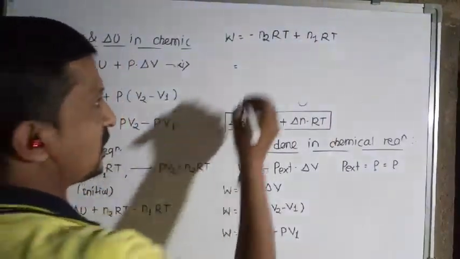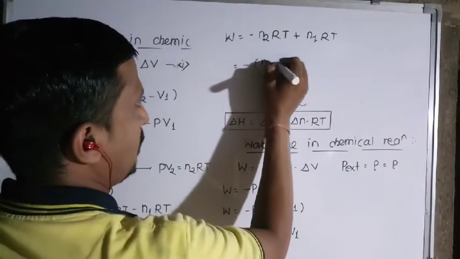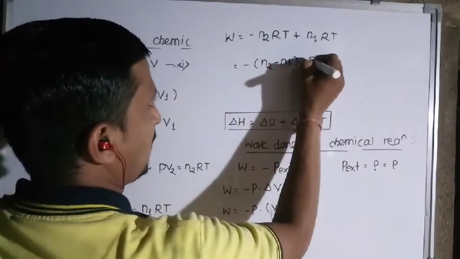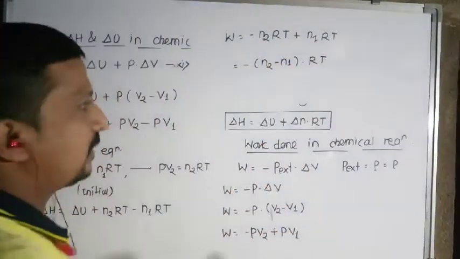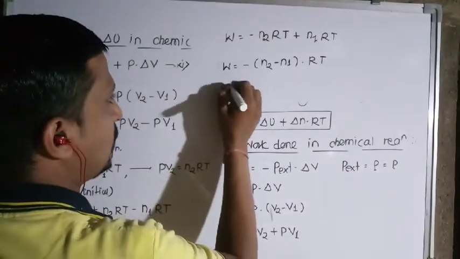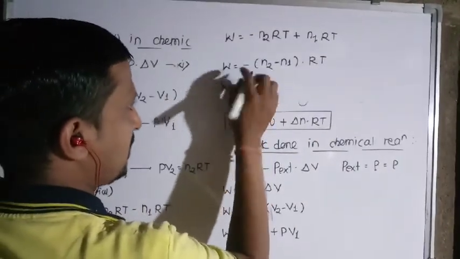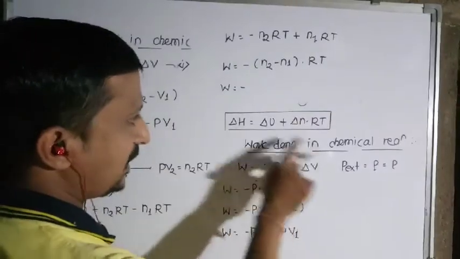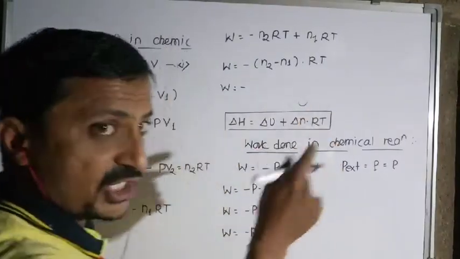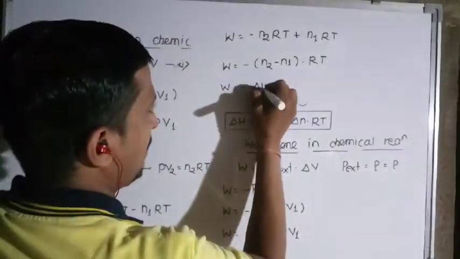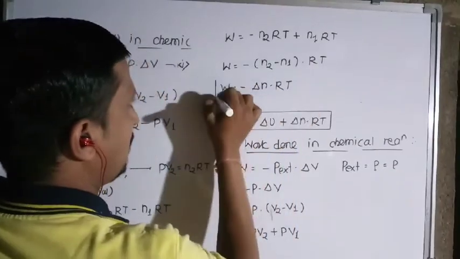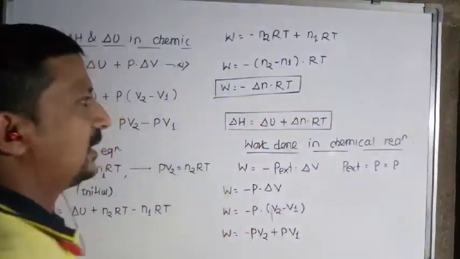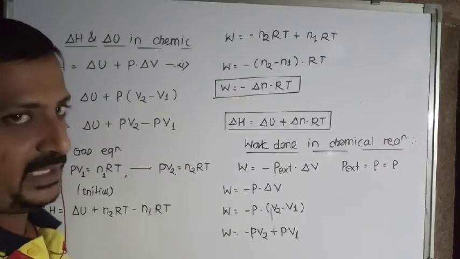On rearranging this equation we get minus (N2 minus N1) outside the bracket, common term RT. So W is equal to minus, the minus remains the same, N2 minus N1, which is the change in number of moles, delta n, into RT. So it is the work done in a chemical reaction: W is equal to minus delta nRT.